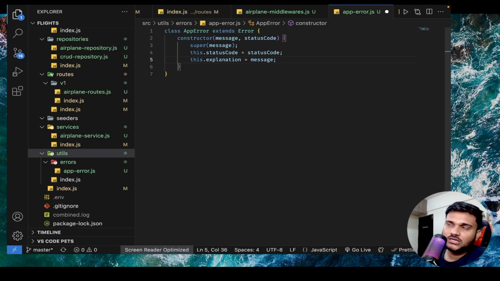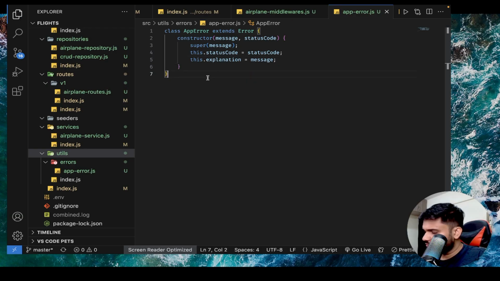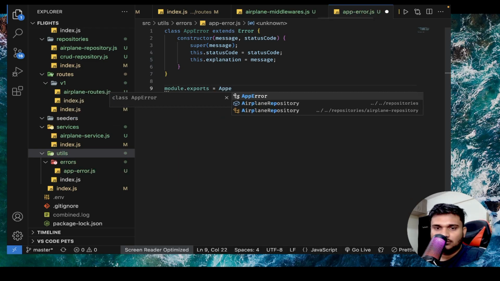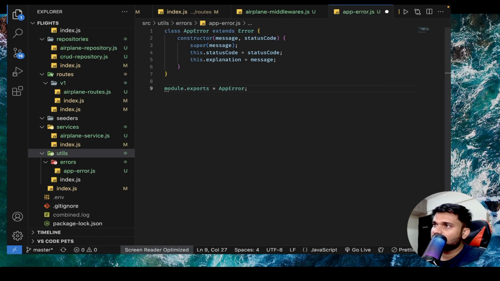Now you can actually pass a string or do a bunch of stuff with it. So whatever information we will be sending to the client, we will store inside this explanation part, right? Cool. So this looks good to me. I'll do module.exports AppError.